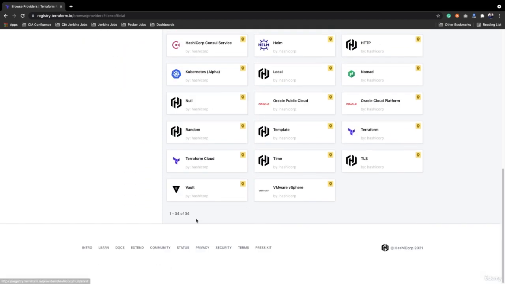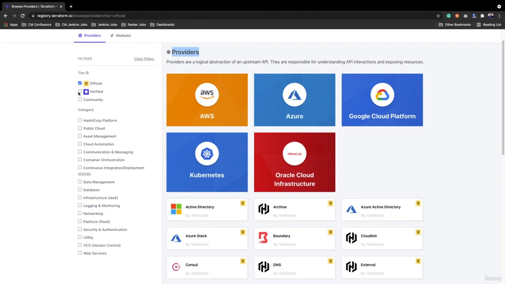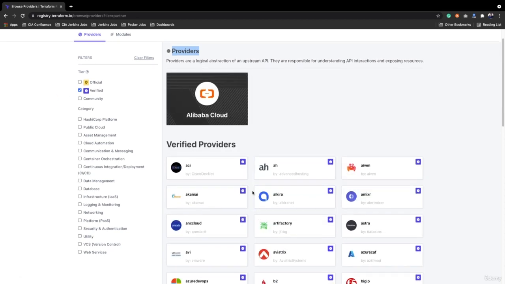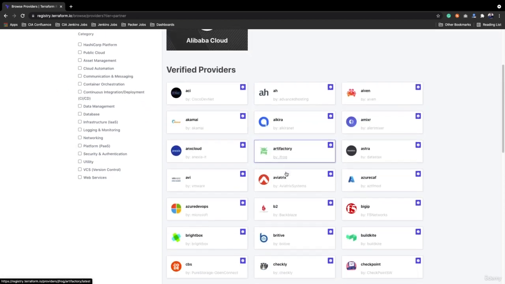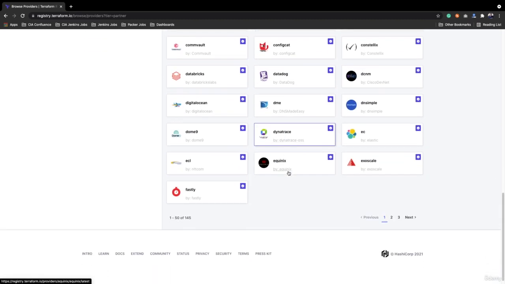There are a total of 34 official cloud providers. If you select verified and uncheck official, these are the verified ones. We get Alibaba Cloud, and there is a long list. A total of 145 verified cloud providers are here.